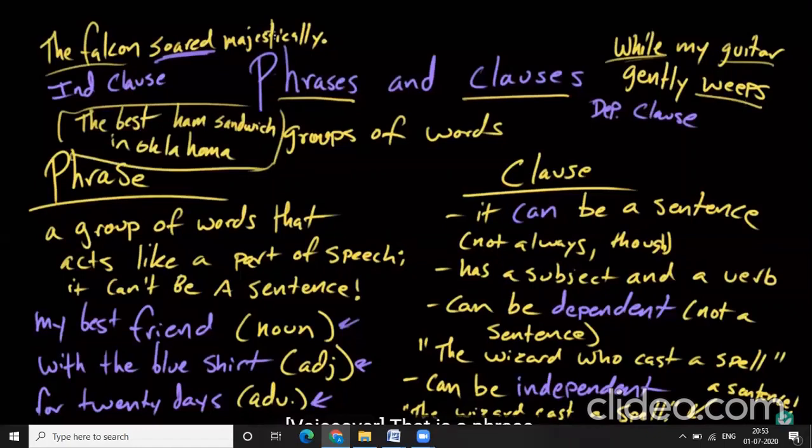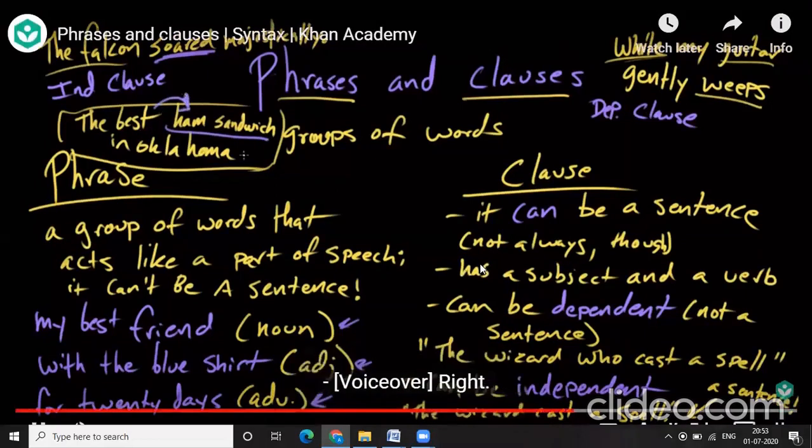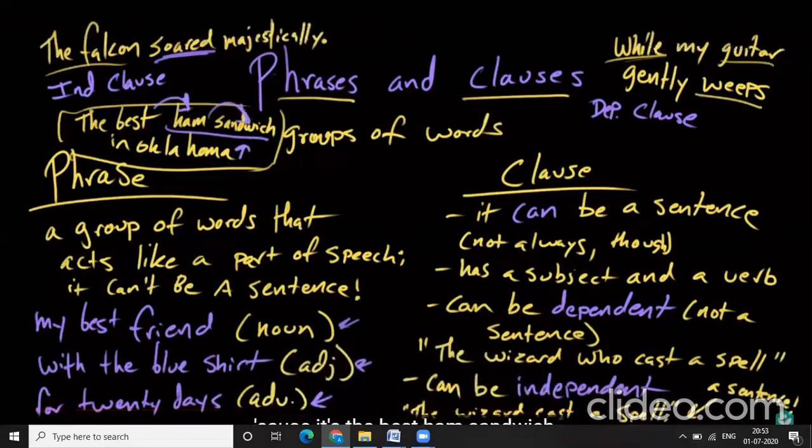That is a phrase. Okay. Why is that? We don't have a verb. This is all a subject. And we've got the best, so we've kind of got this superlative thrown in there. But it's all modifying ham sandwich. Right. It's actually all modifying sandwich, because it's the best ham sandwich. And then we've got this other prepositional phrase that also modifies sandwich. So that's the phrase.